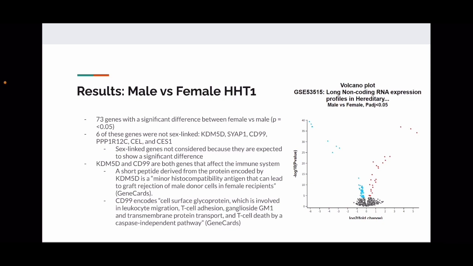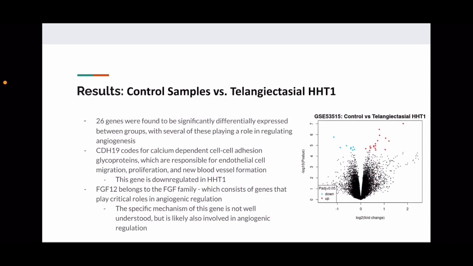KDM5D encodes a protein with a short peptide that's a minor histocompatibility antigen that can lead to graft rejection of male donor cells in female recipients. CD99 encodes a cell surface glycoprotein, which is involved in several things like leukocyte migration, T-cell adhesion, and T-cell death by caspase-independent pathway.